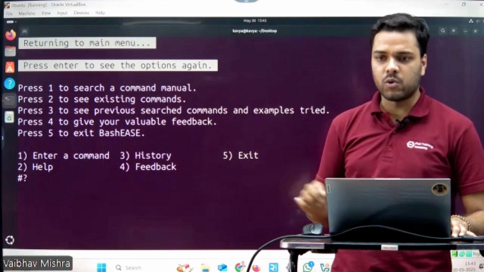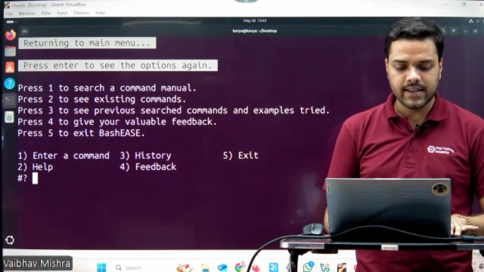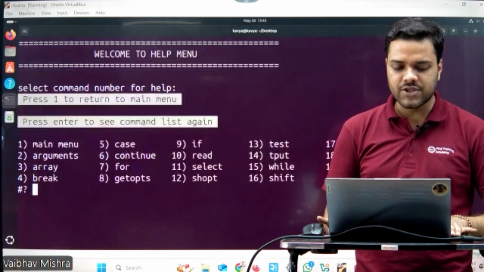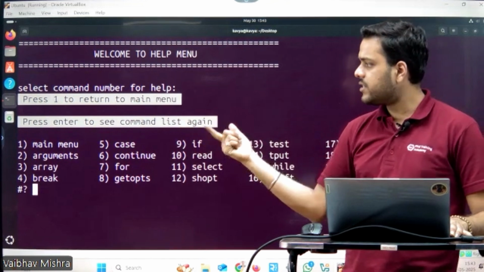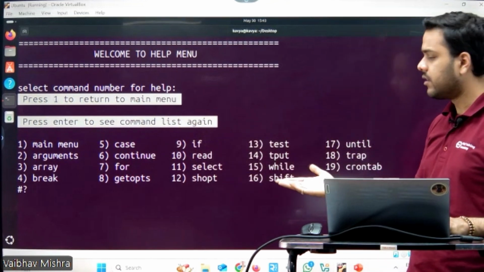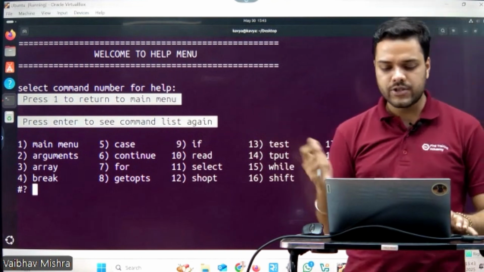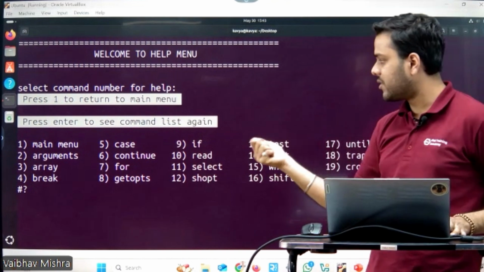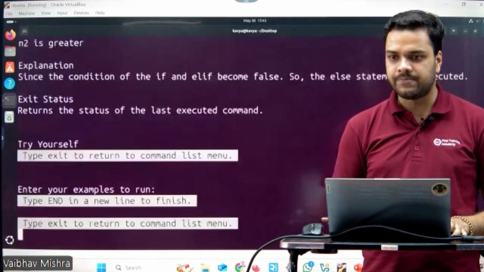Again, we'll try one more time to see how it works. Let's move towards the help section again. Here you can see we have the command list. In the command list you can see there are a total of 18 commands which Bash supports here. So the user can search any of the commands. Let's search, for example, the if command. I'll simply press 9 and enter.